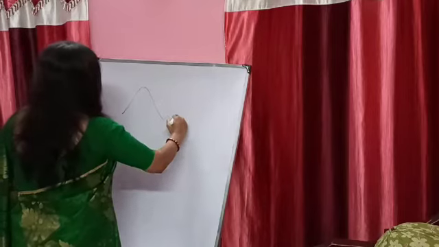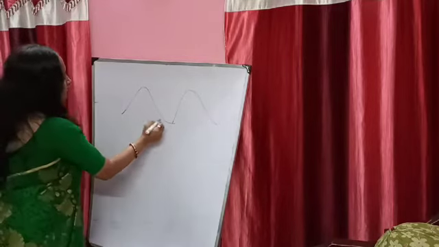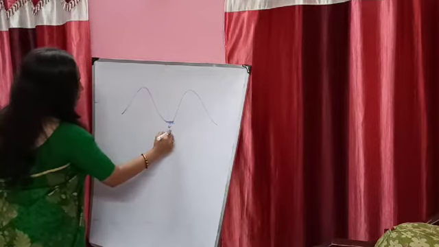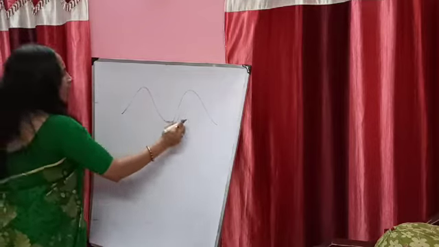You see a mountain over here, another mountain over here. So between these two mountains you will find this area. This is known as the valley. Okay? And what are hills?